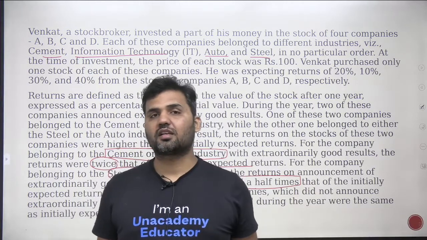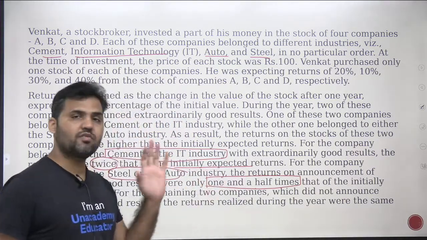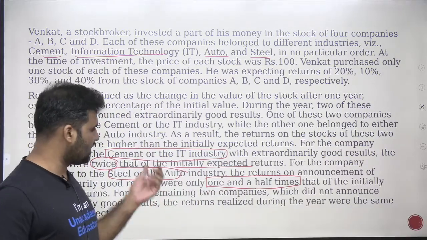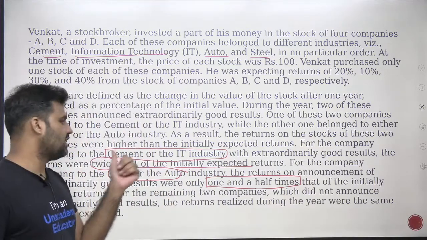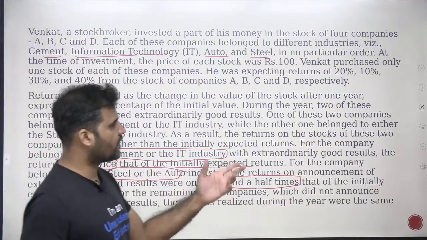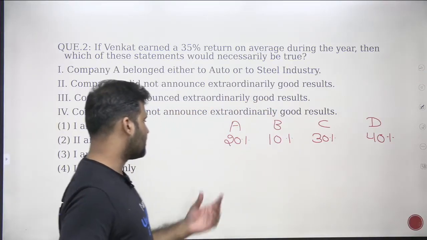This complete set is based on these 2 pieces of information, which play a very, very important role. If you just keep this in mind, the set will become very easy. So cement and IT, twice of the return; steel and auto, 1.5 times of the return. That's it. This is something that you need to keep in your mind. So let's note it down here.